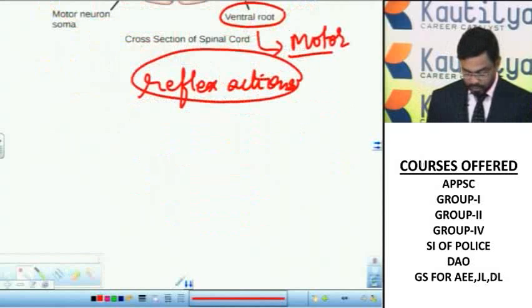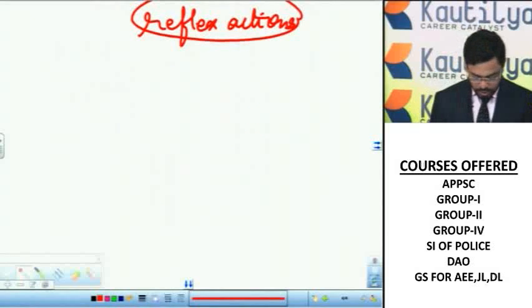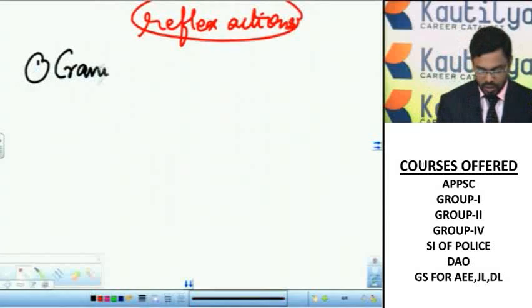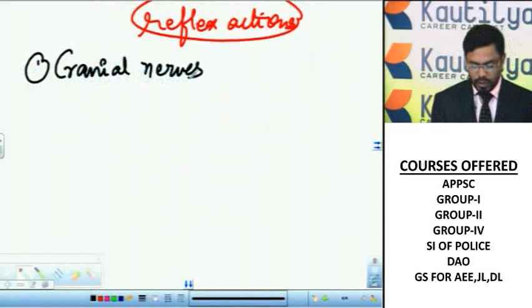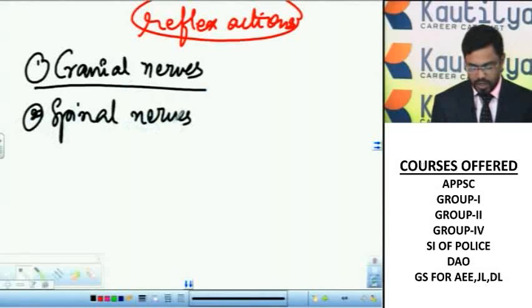And let us see the peripheral nervous system. The peripheral nervous system contains two types of nerves: cranial nerves and spinal nerves.